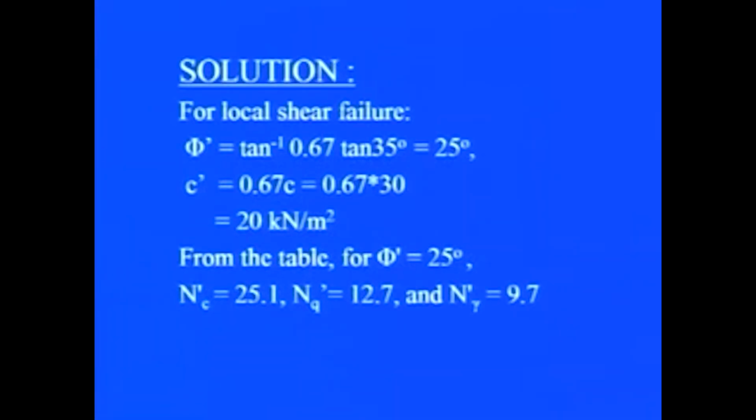Now, for the local shear failure case, we have seen that tan phi dash becomes equal to 2/3 of tan phi, and C dash becomes equal to 2/3 of C. Using those values here, we obtain phi dash as 25 degrees and C dash as 20 kilonewton per meter square. Now, from the table, for phi dash equal to 25 degrees, we can find the bearing capacity factors for the local shear failure case, given as NC dash, NQ dash, and N gamma dash. So, these are 25.1, 12.7 and 9.7.